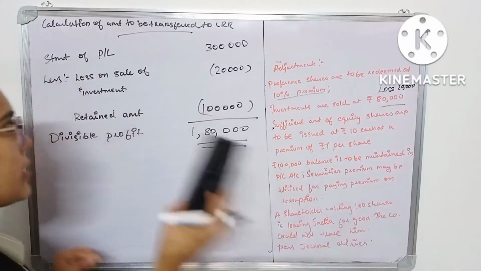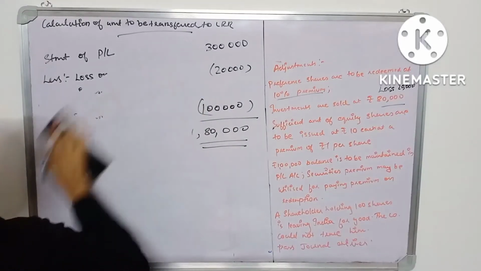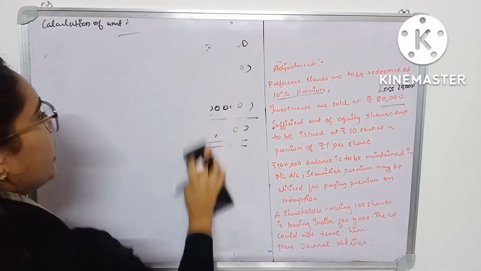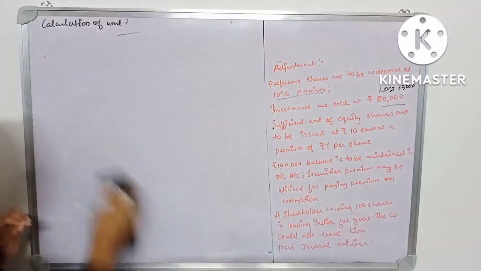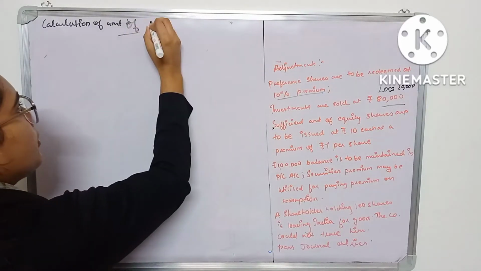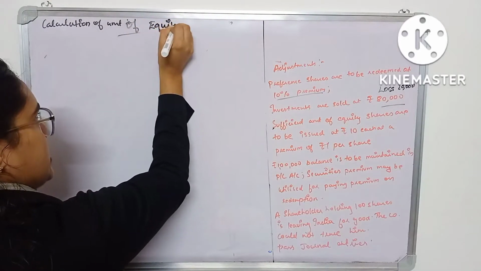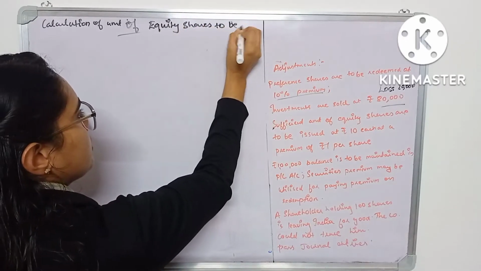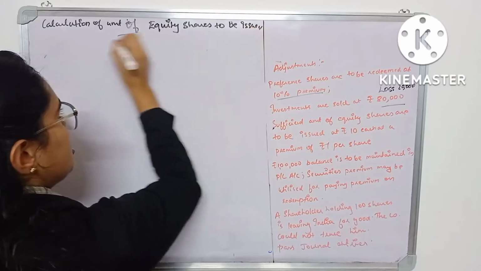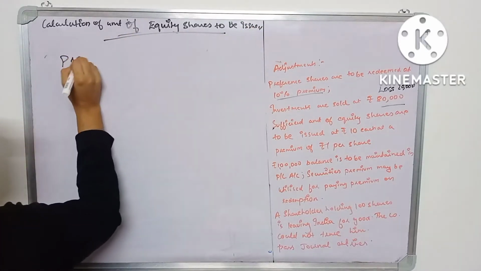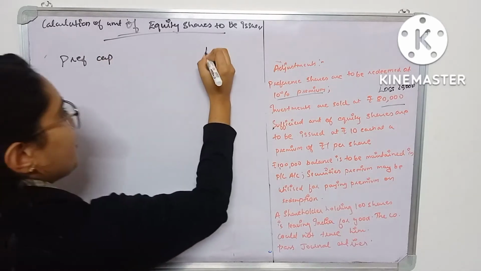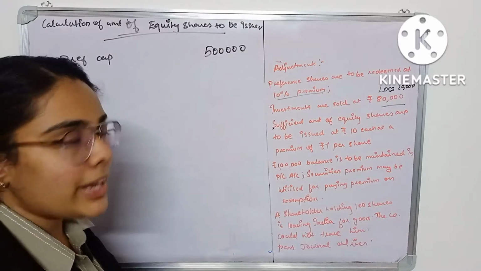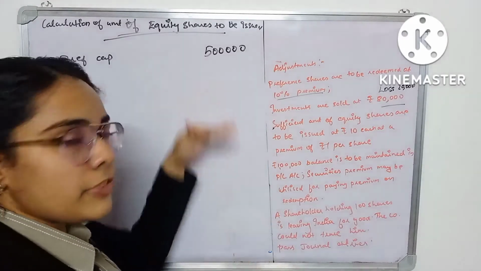Now back to the preference shares. You are going to calculate the amount of equity shares to be issued. For that you have the preference capital of 5 lakh. Though there is a final call remaining, never mind. Let us proceed with the further information.